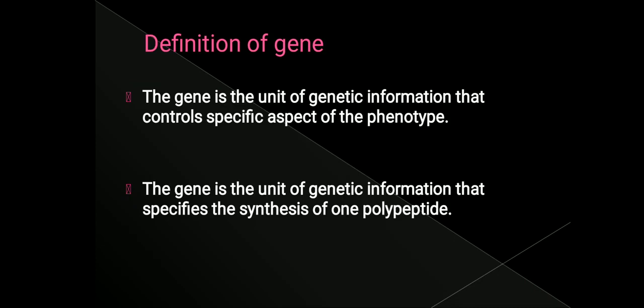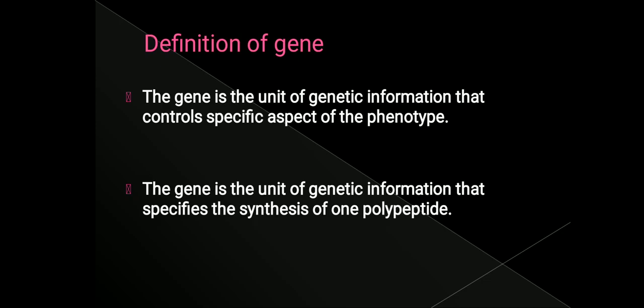So let us see the definition of gene. There are various definitions in different textbooks and on the internet. So let us see some of the definitions. The first definition is, the gene is the unit of genetic information that controls specific aspect of a phenotype. That means a gene is a unit which is going to carry the genetic information. This genetic information is going to control the phenotype of a cell.